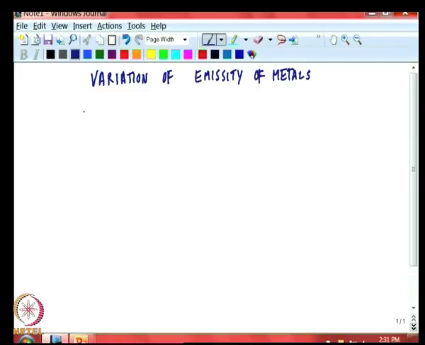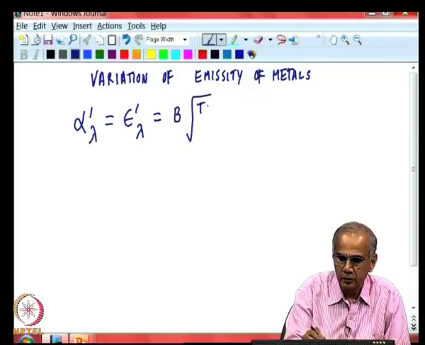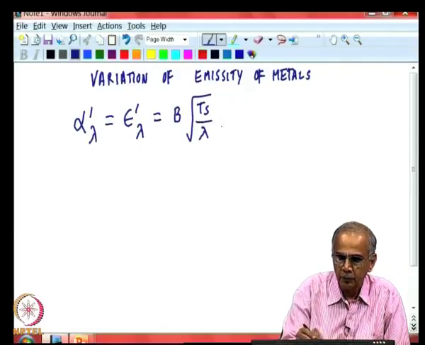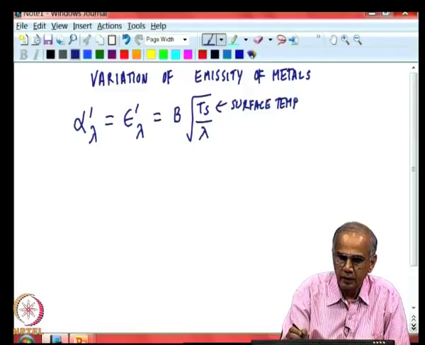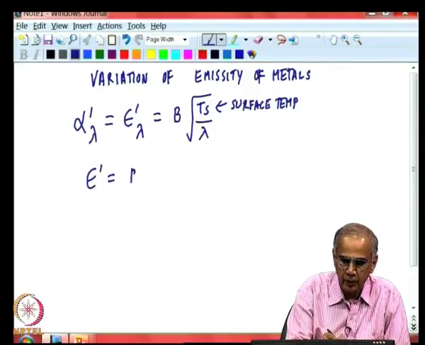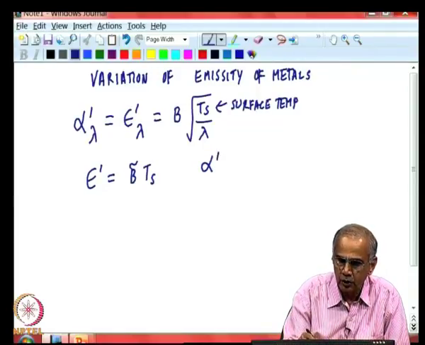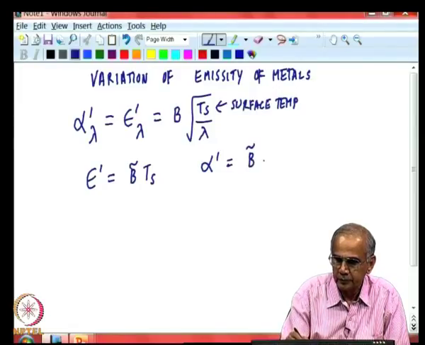And we saw that if we assume that the directional spectral absorptivity, which is equal to directional spectral emissivity, is assumed to vary as square root of the temperature and inversely proportional to wavelength, then we saw that the directional total emissivity varied linearly as the temperature, and the directional total absorptivity varied as